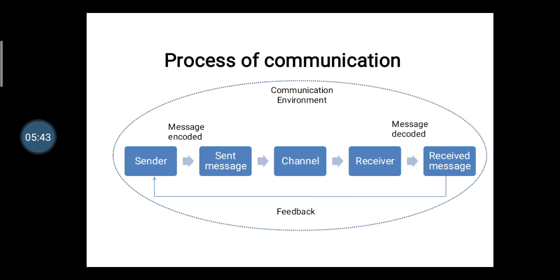The sender sends the message to the receiver, and the receiver decodes the message sent by the sender according to the receiver's knowledge, skills and understanding. Then, after decoding the message, the receiver gives feedback to the sender. So this total process is called the process of communication. It starts with the sender and is completed with the feedback of the receiver.